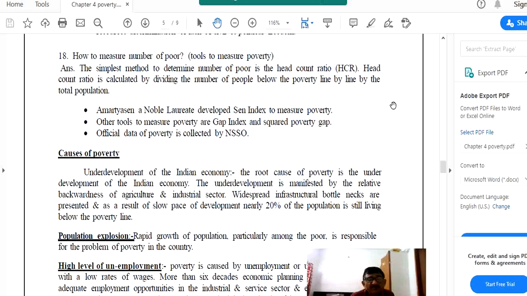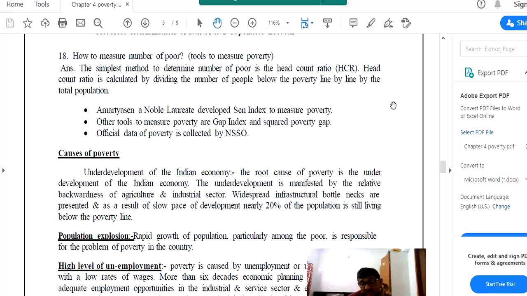The industrial sector is backward, is weak, because whatever machinery is available is not properly utilized, or the resources available in the industrial sector are not properly utilized. Why are resources not properly utilized in the industrial sector? It may be due to less financial facility, untrained labor, or improper technical knowledge among the workers. Now, widespread infrastructural bottlenecks are also present as a result of the slow pace of development. Nearly 20% of the population is still living below the poverty line.